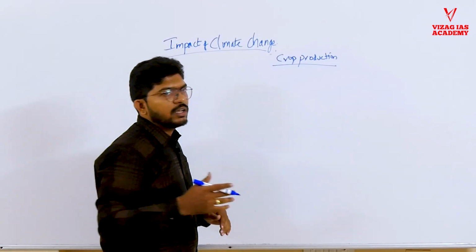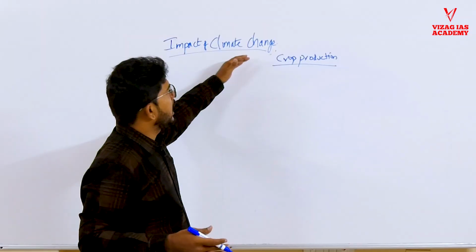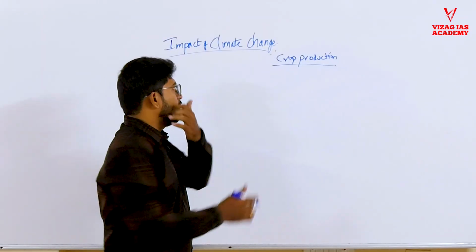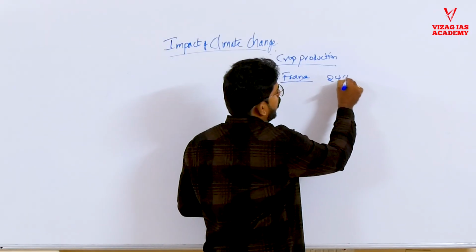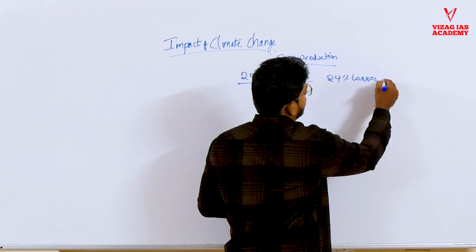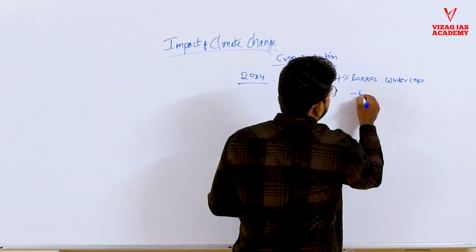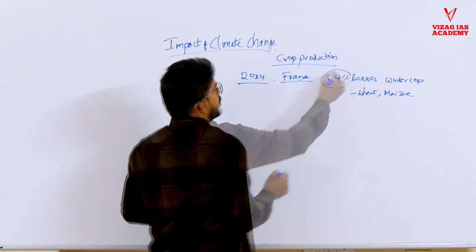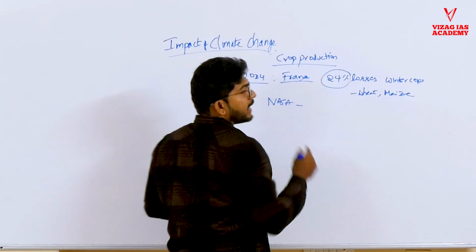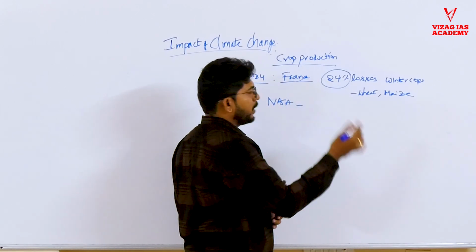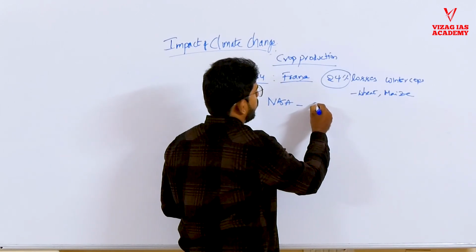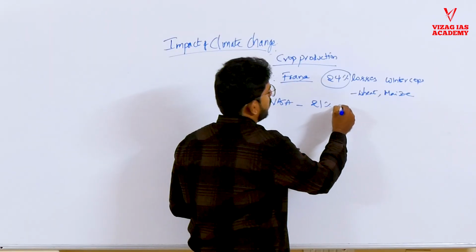Now we will understand what different studies are saying about climate change impact on crop production. In 2024, France registered 24% losses in crop production in their winter crops, such as wheat and maize, 24% loss. And NASA also says that by the end of the 21st century, because of climate change, crop yield will reduce by 21% for the maize crop.